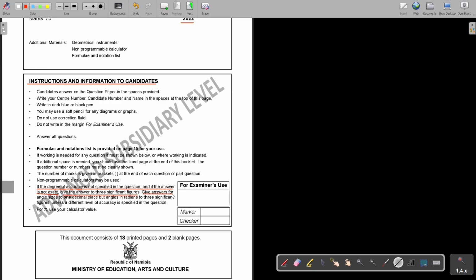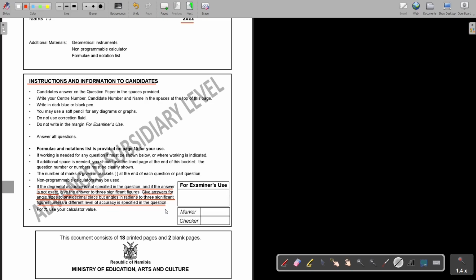Give answers for angle sizes to 1 decimal place, but angles in radians to 3, so that's the difference, to 3 significant figures, unless a different level of accuracy is specified in the question.